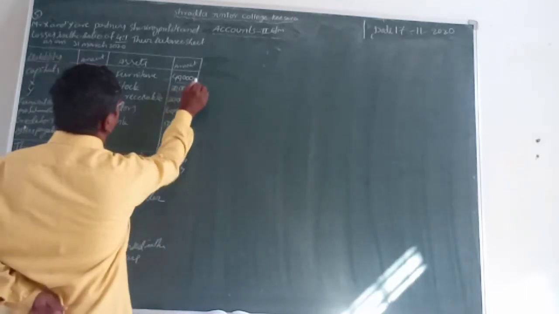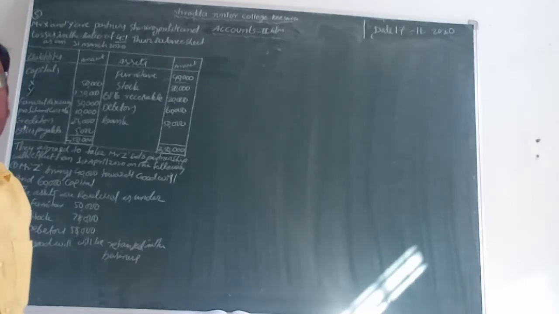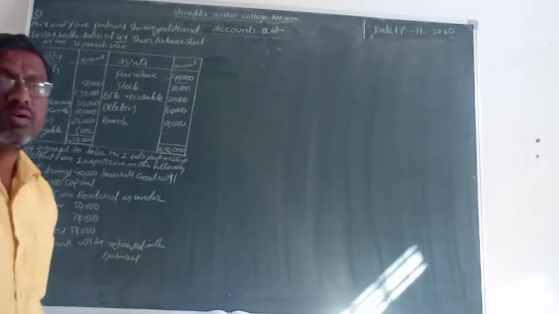The present furniture value is 50,000 and the previous furniture value is 40,000 rupees. So what can we do here? The difference is 10,000 rupees, so the furniture value is increased by 10,000 rupees.